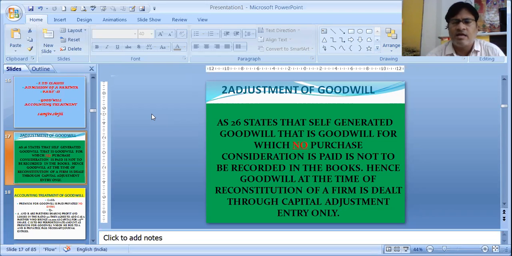books. Hence, goodwill at the time of reconstitution of a firm is dealt with through capital adjustment entry only. Because self-generated goodwill will not be recorded in the books, that's why the word goodwill will not come through a journal entry. It will be done through capital accounts or current accounts, as the case may be.